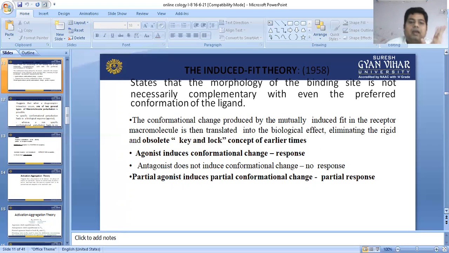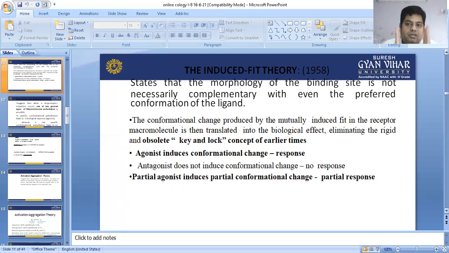This theory gives a clear statement. If an agonist binds with the receptor, then it produces a full change in conformation of the receptor, and then it will produce a response. An antagonist binds with the receptor, but is unable to change its conformation, so no response is produced.